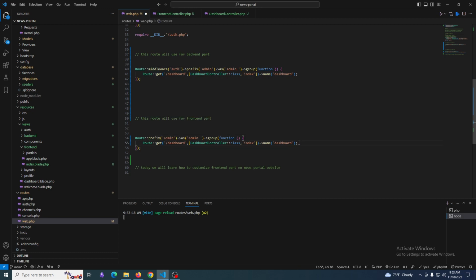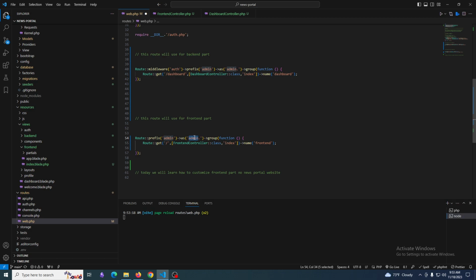Here is the documentation, here is the route. We don't need this one. What we need is a predefined name.